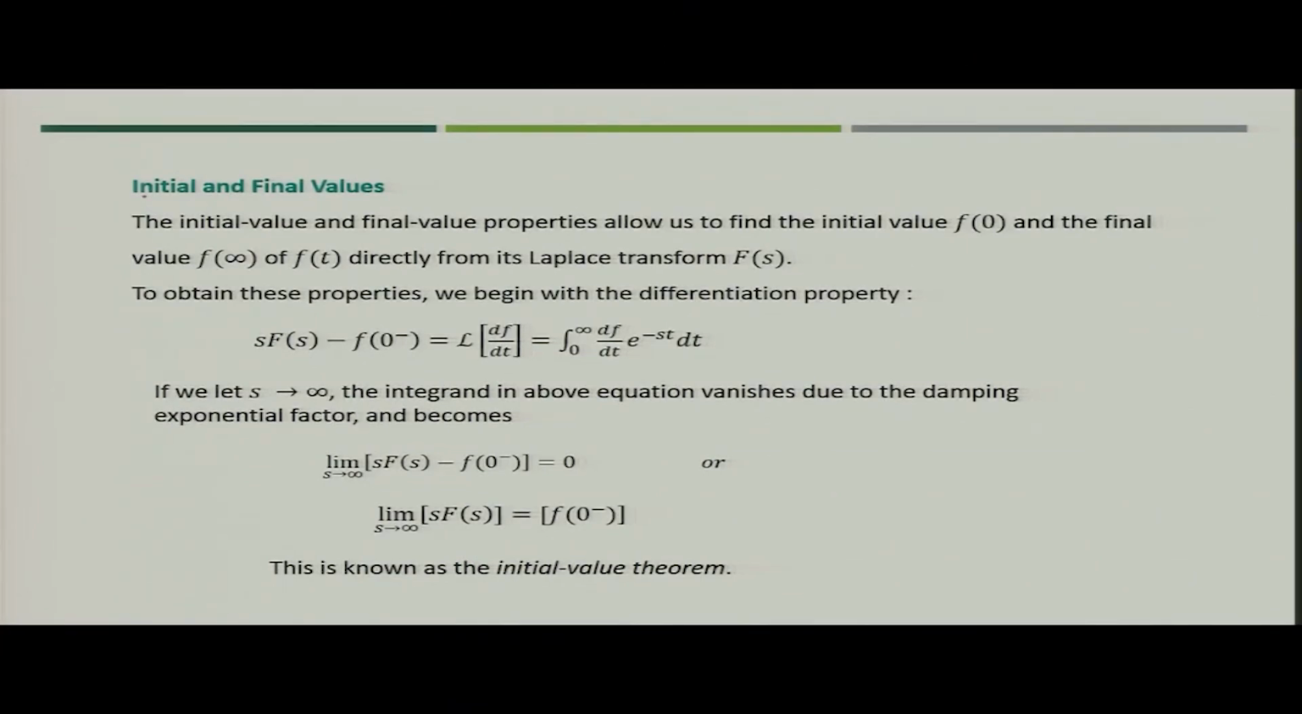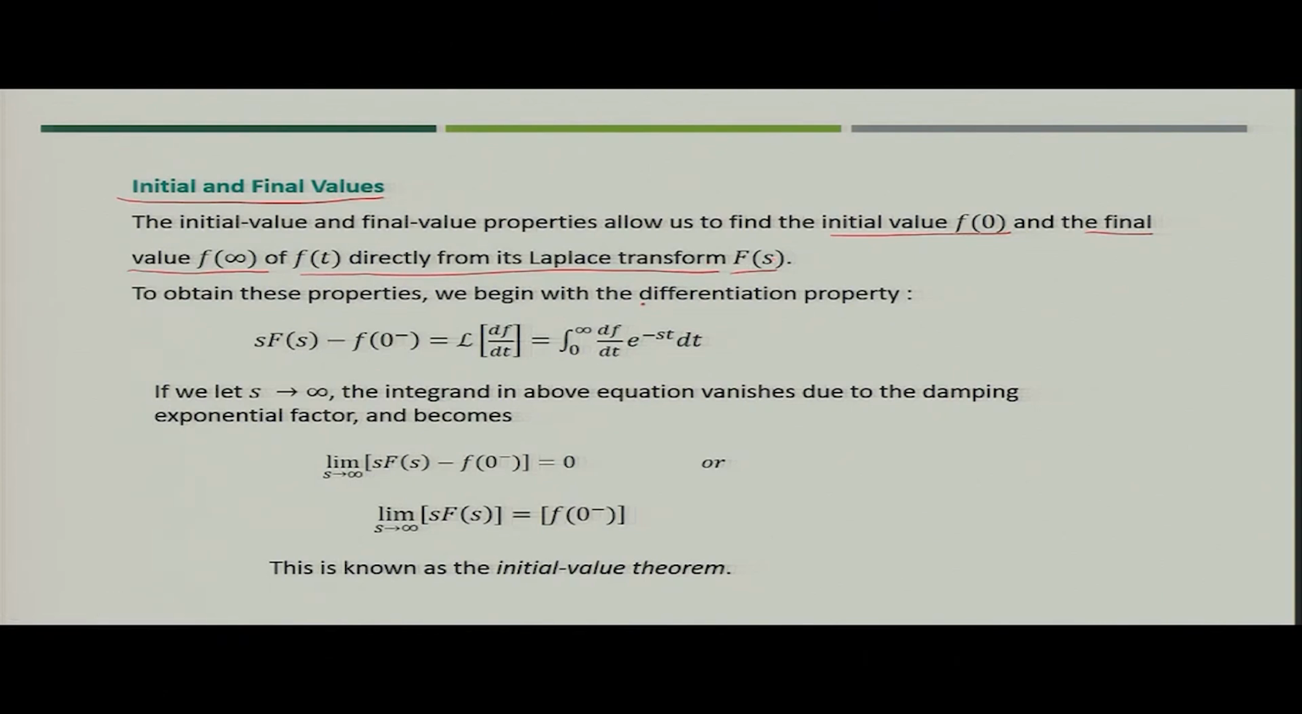Now, let us talk about two important properties, basically the initial value and final value theorems. These two theorems are very important in finding the initial and final values of a function. That means they allow us to find the value of the function at time t equal to 0 and the value of the function at infinity, and we can find these two values directly with the help of the Laplace transform of f(t), that is F(s). How do we get this? Let us try to understand.